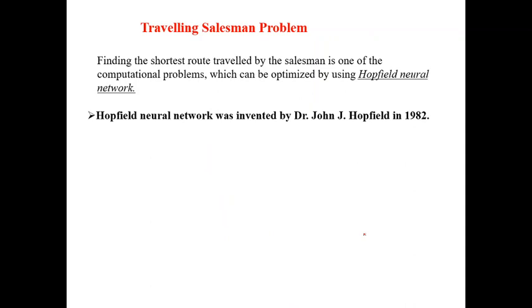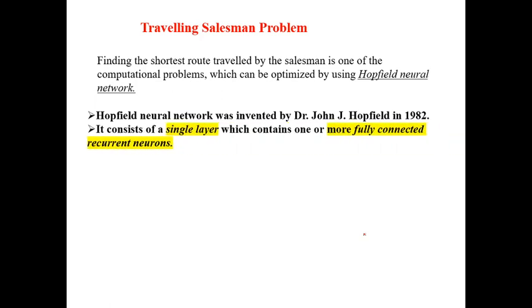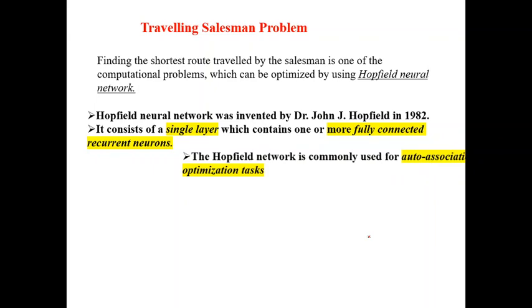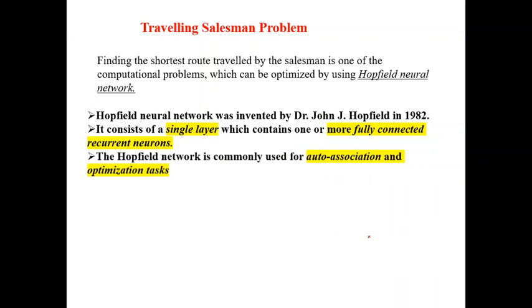Now we consider the Hopfield network. We are using the Hopfield technique to solve this traveling salesman problem. First we consider what a Hopfield network is. The Hopfield neural network was invented by John Hopfield in 1982. It consists of a single layer, fully recurrent network. The Hopfield network is commonly used for auto association and optimization tasks. Here we are using it for the optimization task in the traveling salesman problem.